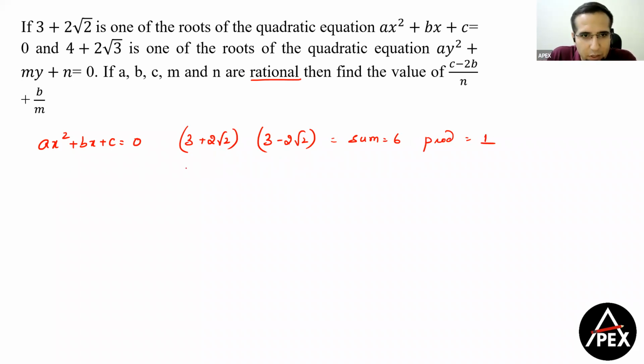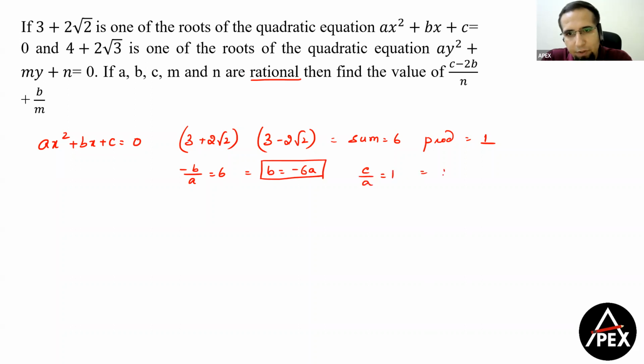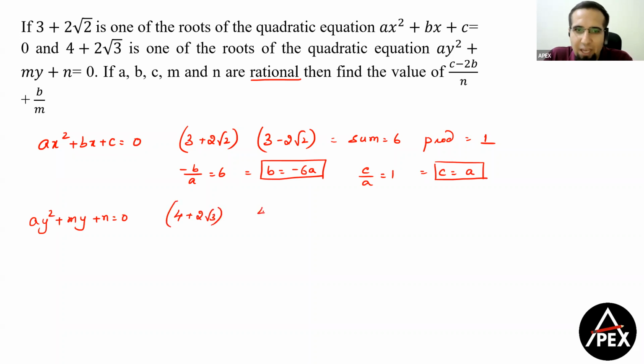So therefore, what do I get from here? I get minus b by a is equal to 6, or from here I get b is equal to minus 6a. I'm just making that in the form of bracket. Similarly, c by a is equal to 1, or we write c is equal to a. Now from the second equation, that is a y square plus my plus n is equal to 0, if 4 plus 2 root 3 is one of the roots, so इसका conjugate क्या हो जाएगा यार? 4 minus 2 root 3.